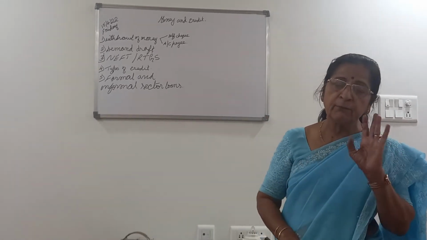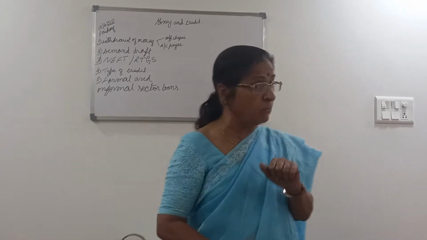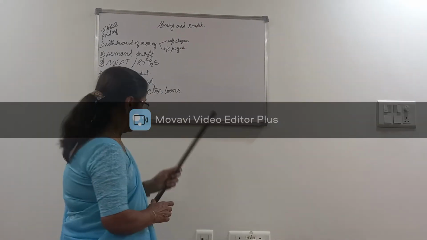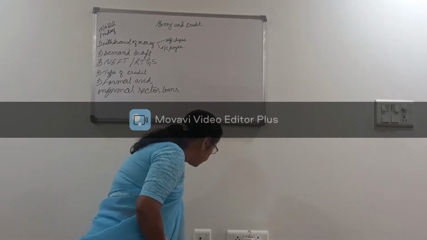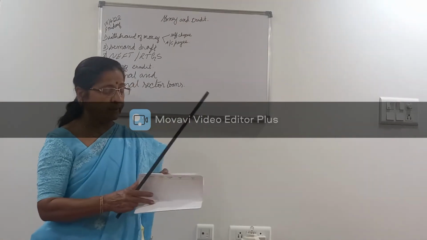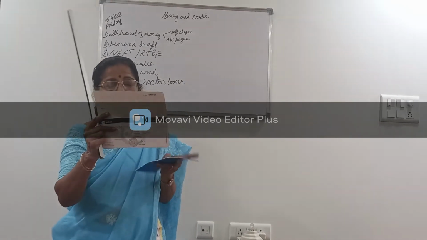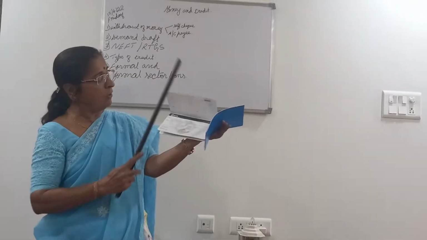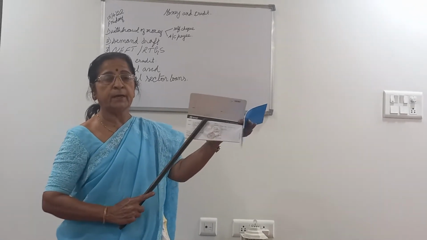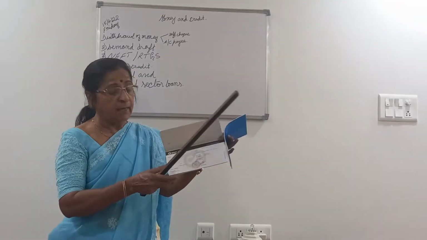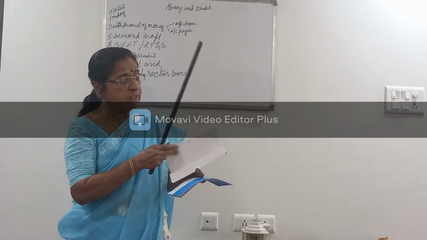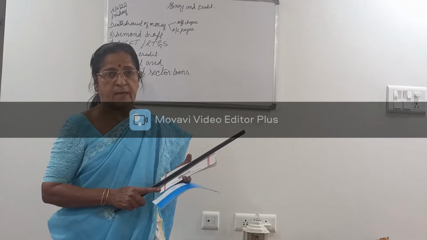So whenever we are in need of money, we go to the bank, and there will be a book given by the bank. This is called a passbook, where there will be all the details of our name, account number and kind of account, and then every page will have the details of our transactions.